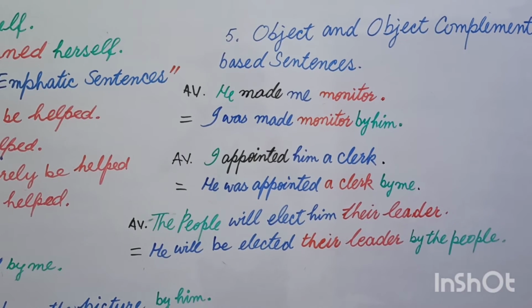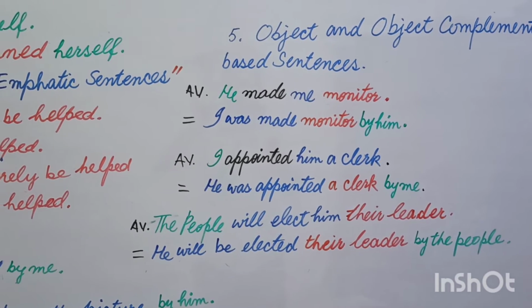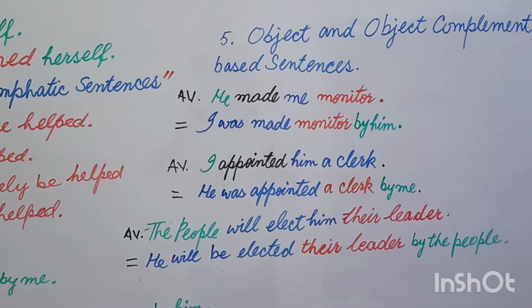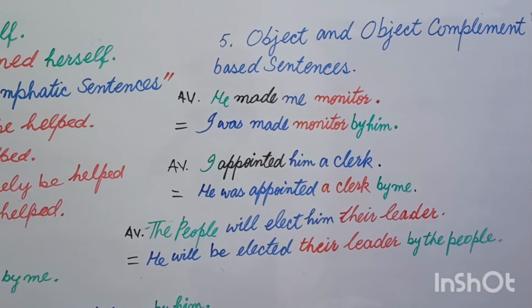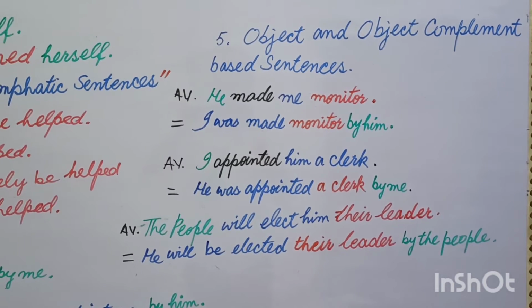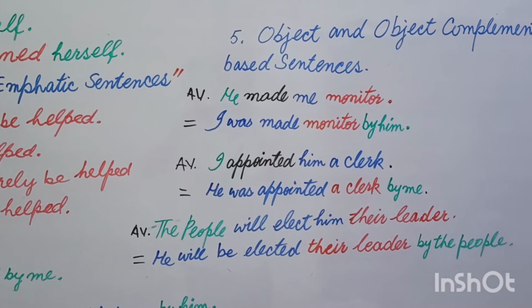In previous lectures you came to know what an object is and how you can identify an object. Now we will differentiate object and complement, and learn how to find the difference between these two.